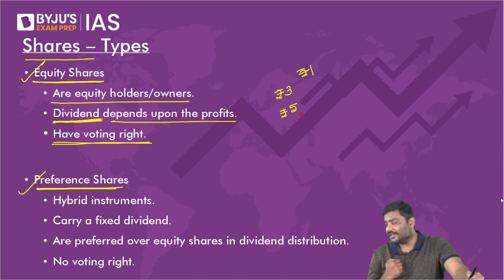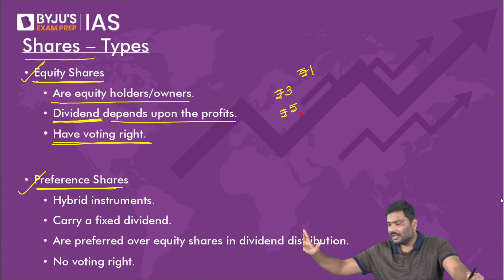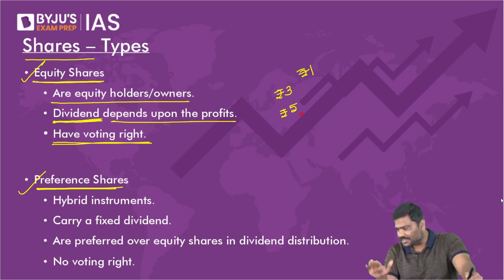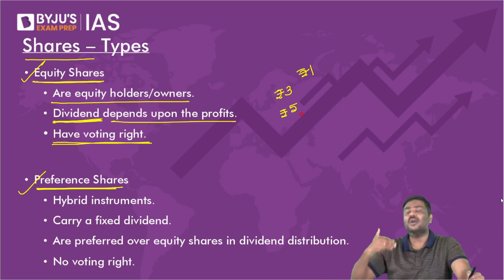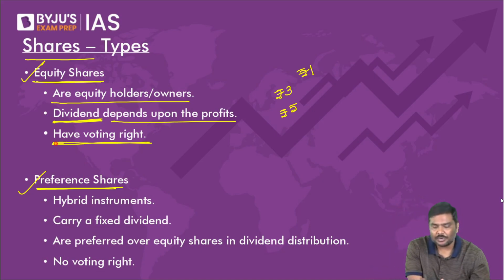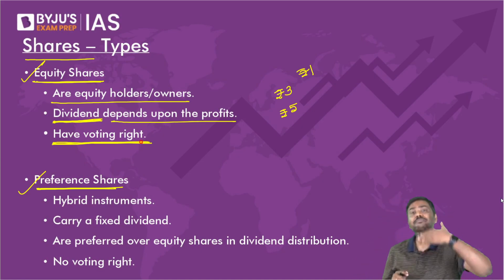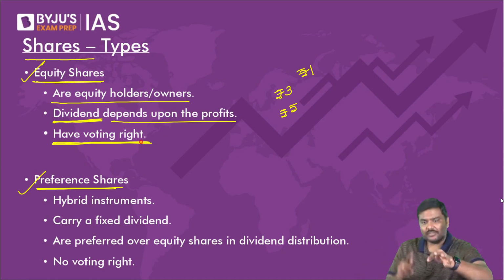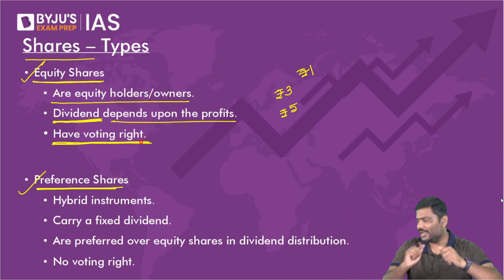Now, who is the owner here? Can I say shareholders are the owners of the company? Any problem connecting the dots? Please do let me know. All I'm saying is there are certain decisions which the company will take only after taking the approval of the shareholders. That approval is nothing but the concept of voting. The equity shareholders have a voting right. They can participate. They will vote. They will either say this we will not approve, this we will approve. This is the concept of voting right.